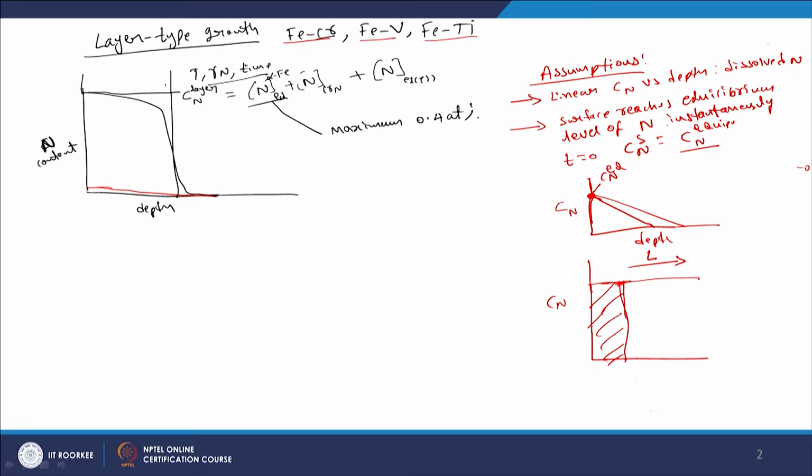I will use a different color. So, you have a dissolved nitrogen profile which is going linearly like this, with this being the Cn of layer, that is the total nitrogen level, and this being the Cn equilibrium, that is the equilibrium level of dissolved nitrogen in the alpha iron, and you have a linear profile.